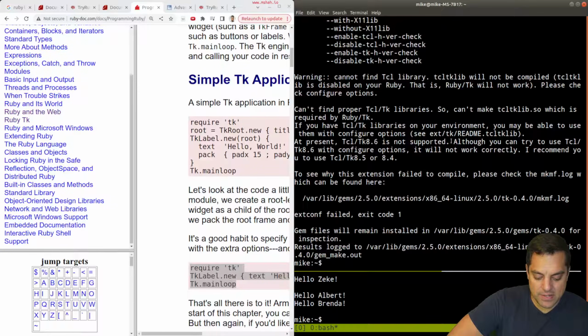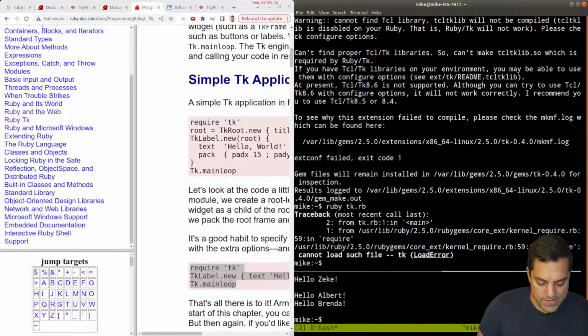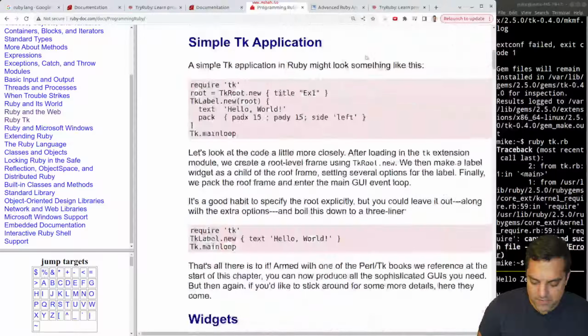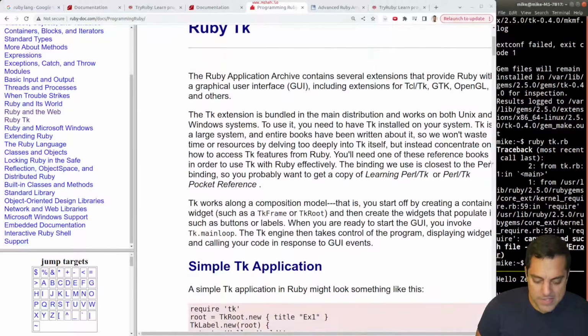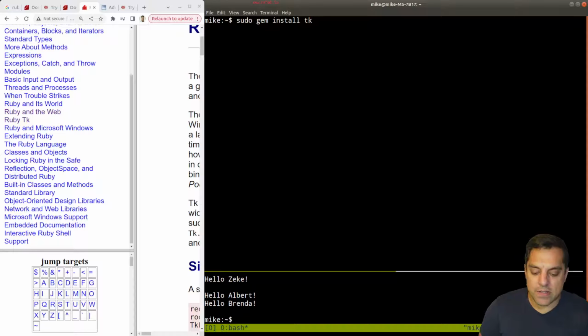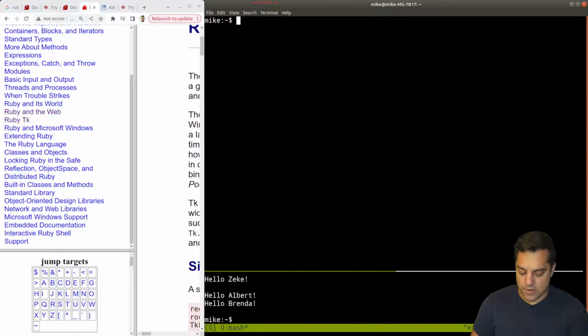Okay, now it's building this here. Now, did it fail? Okay. Maybe I need to install the tickle and tk lib here. Okay, but we could still try again. So that seems to be the issue here. Let's see if we have one that we can install here easily enough. This is always the issue with just sort of understanding what's going on. It looks like we needed the C library here for the TK stuff.